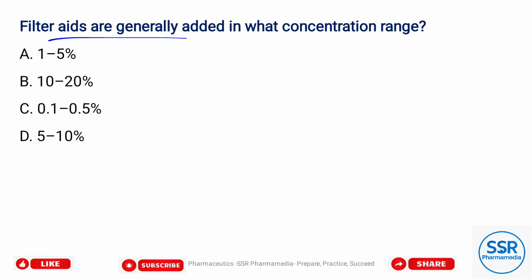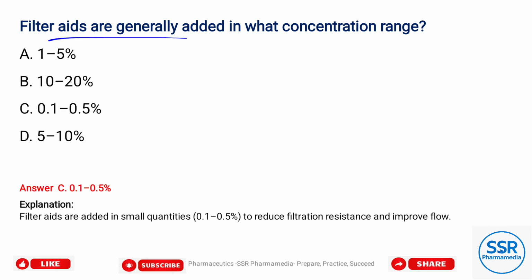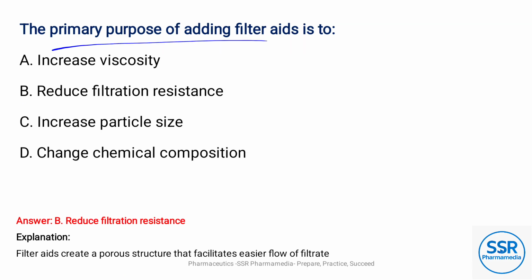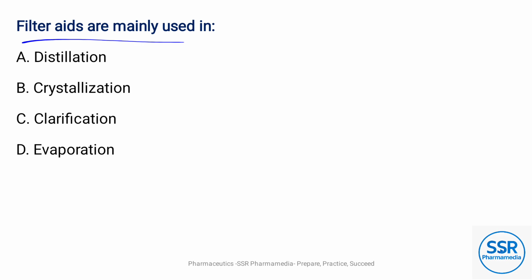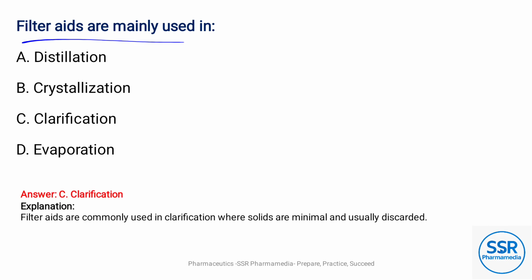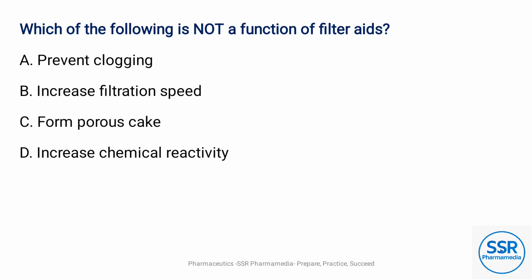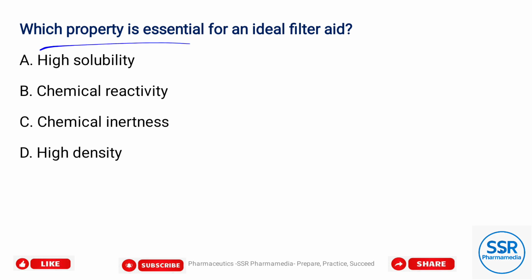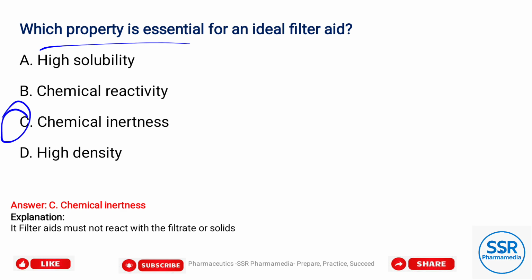Filter aids are generally added in what concentration range? Option C, 0.1 to 0.5%. The primary purpose of adding filter aids is to, option B, reduce filtration resistance. Filter aids are mainly used in, option C, clarification. Which of the following is not a function of filter aids? Option D, increases chemical reactivity. Which property is essential for an ideal filter aid? Option C, chemical inertness.